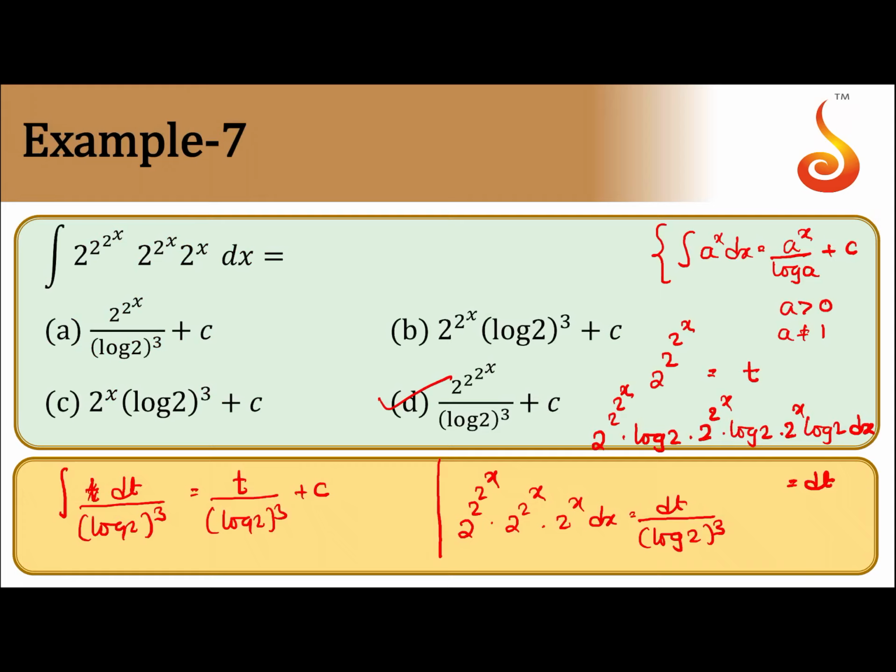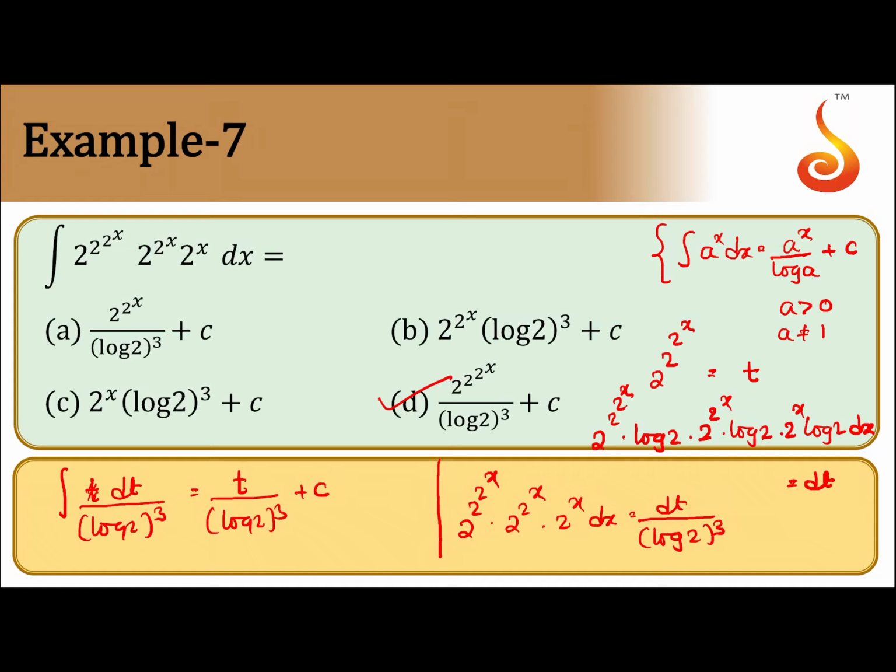I repeat once again, 2 to the power 2 to the power 2 to the power x is equal to t. Then what happens? 2 to the power 2 to the power 2 to the power x into log 2. Again, the derivative of 2 to the power 2 to the power x is 2 to the power 2 to the power x into log 2. And the derivative of 2 to the power x is 2 to the power x log 2 dx equal to dt. So complete 2 to the power 2 to the power 2 to the power x into 2 to the power 2 to the power x and 2 to the power x dx is dt by log 2.